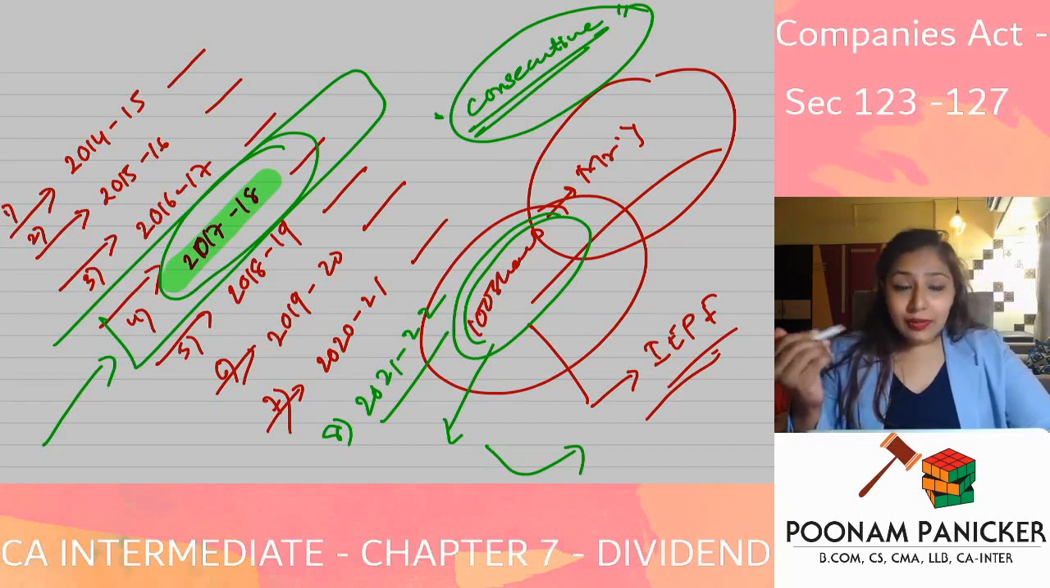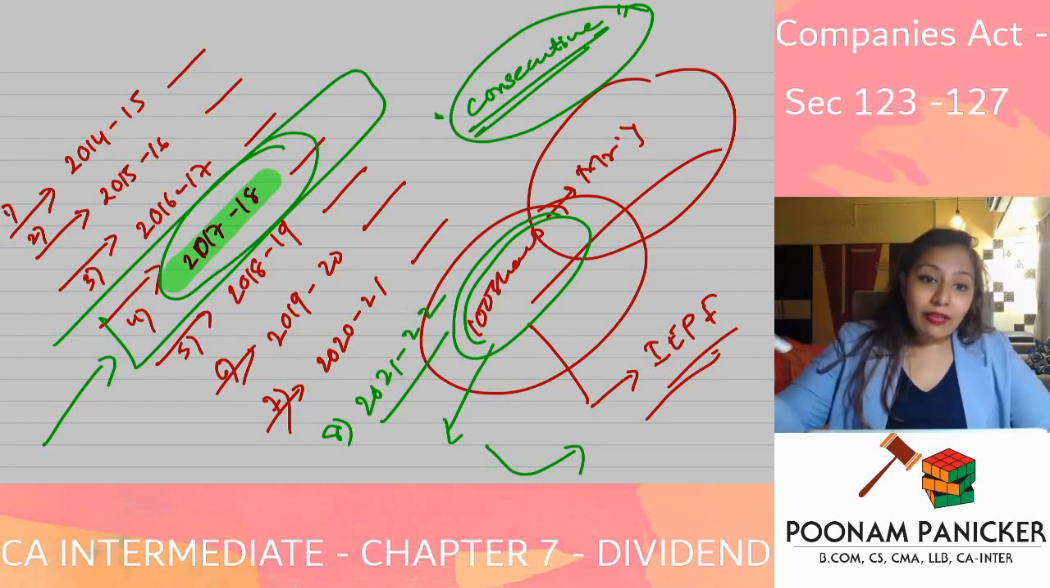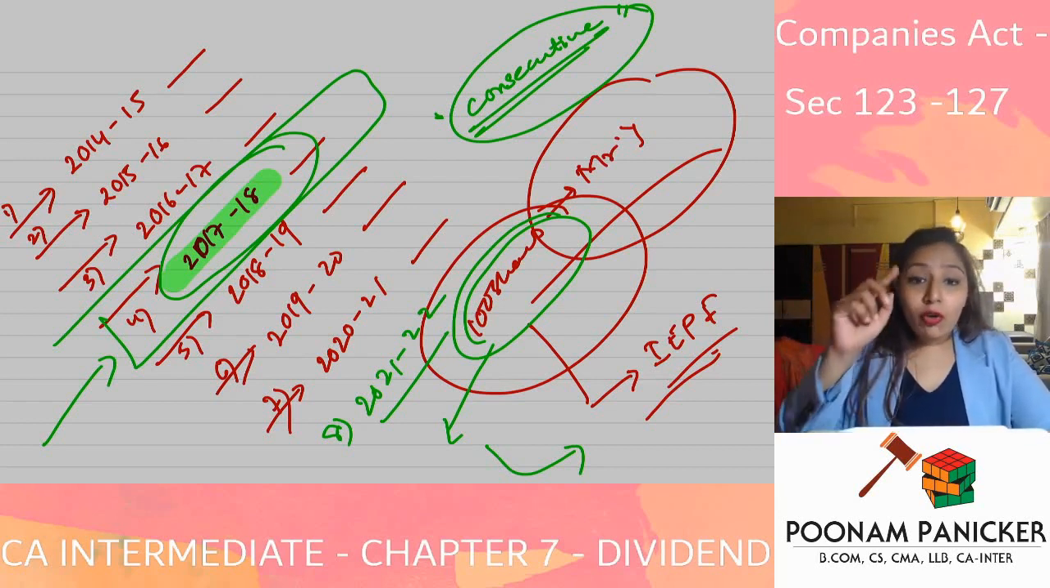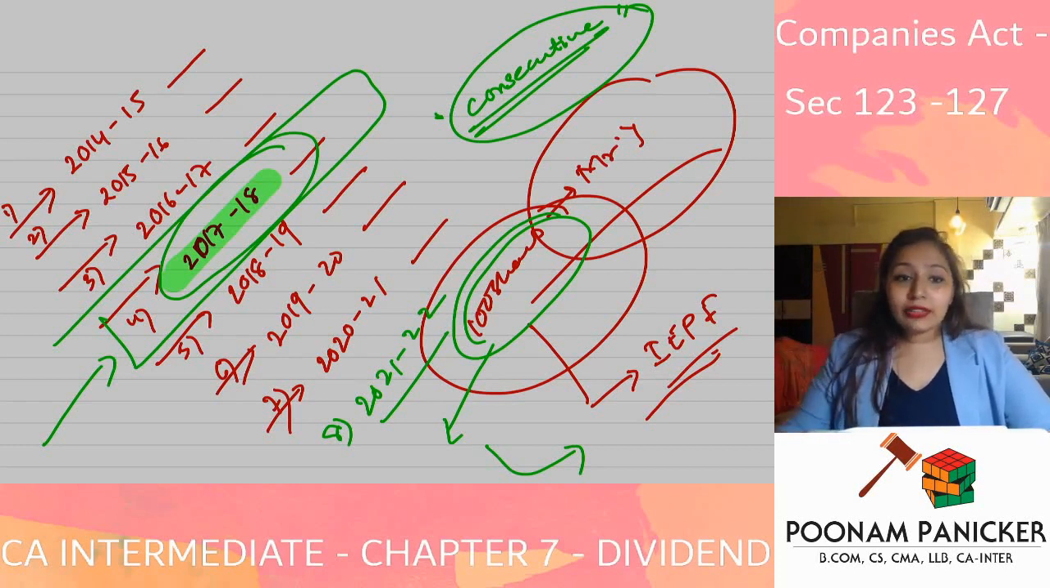Now will his shares be transferred to the IEPF? Answer is no. It has to be back to back. How many years? It has to be back to back 7 years. It has to be 7 consecutive years. So if he does not collect the dividend on his shares for a period of 7 consecutive years, only then his shares will be transferred to the Investor Education and Protection Fund.